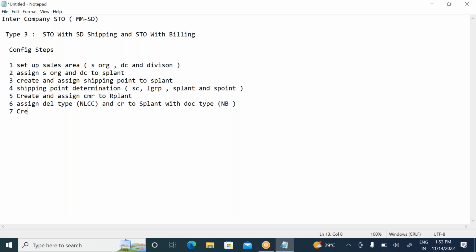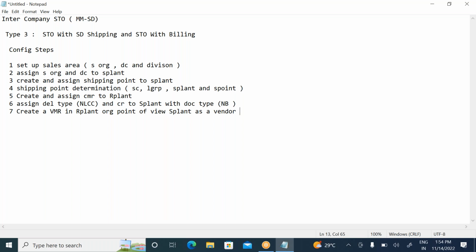So we need to create a vendor master record from the receiving plant organization point of view, with the supplying plant as a vendor. This seventh config step is new, but you need not worry.